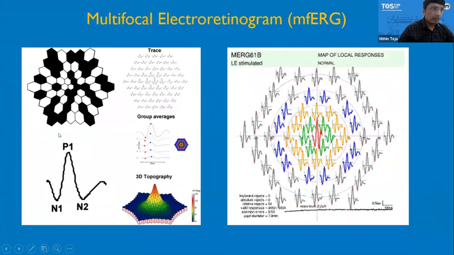So this is a multifocal ERG photograph where this is how the alternating array of white and black hexagons are presented to the patients, and these are the focal multifocal ERG responses that are being recorded. This is a waveform. The initial N1 is the negative wave, which is followed by P1, and the next wave is a negative wave. So basically, multifocal ERG is a function of the outer retinal function, mainly the macular cones. So here you can see the 3D depiction of central macular cone function.